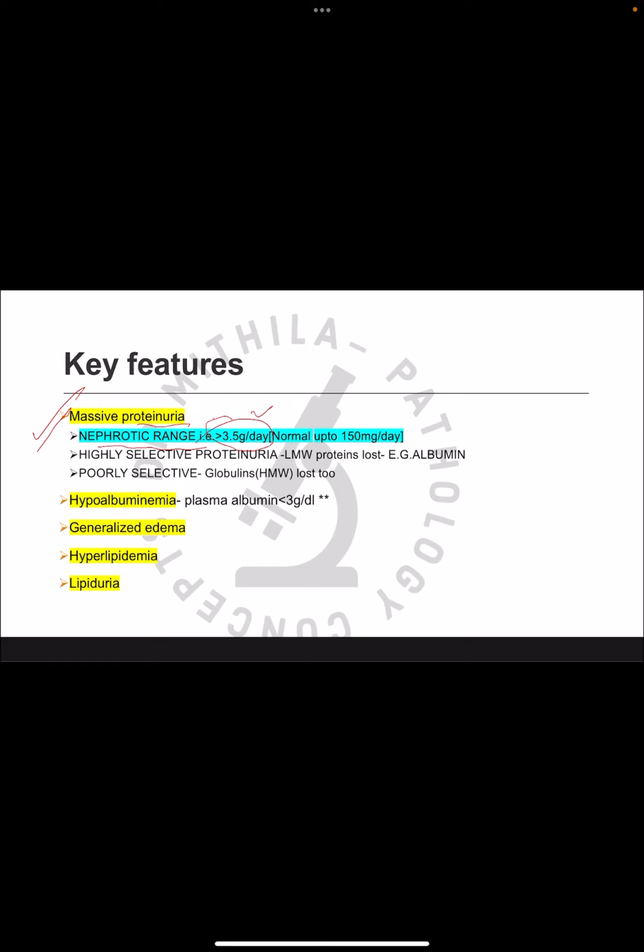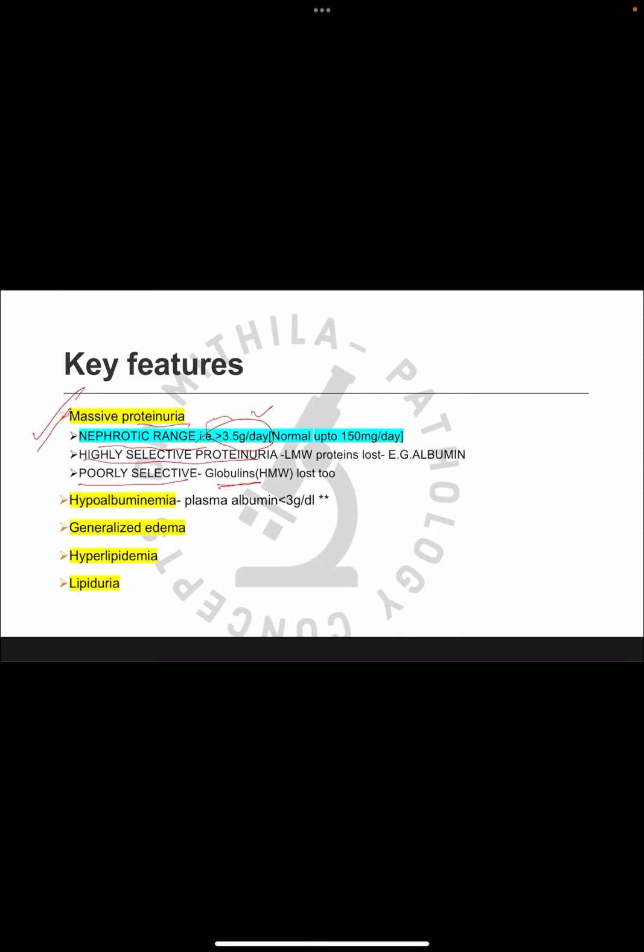So in nephrotic syndrome, when the glomerular damage is limited, like in minimal change disease, the proteinuria is highly selective. So only low molecular weight proteins like albumin, transferrin are lost in the urine. But when there is more glomerular damage, there will be more damage to the glomerular filtration barrier. Then even the high molecular weight proteins like globulins are also lost. In that case, it is known as poorly selective proteinuria.